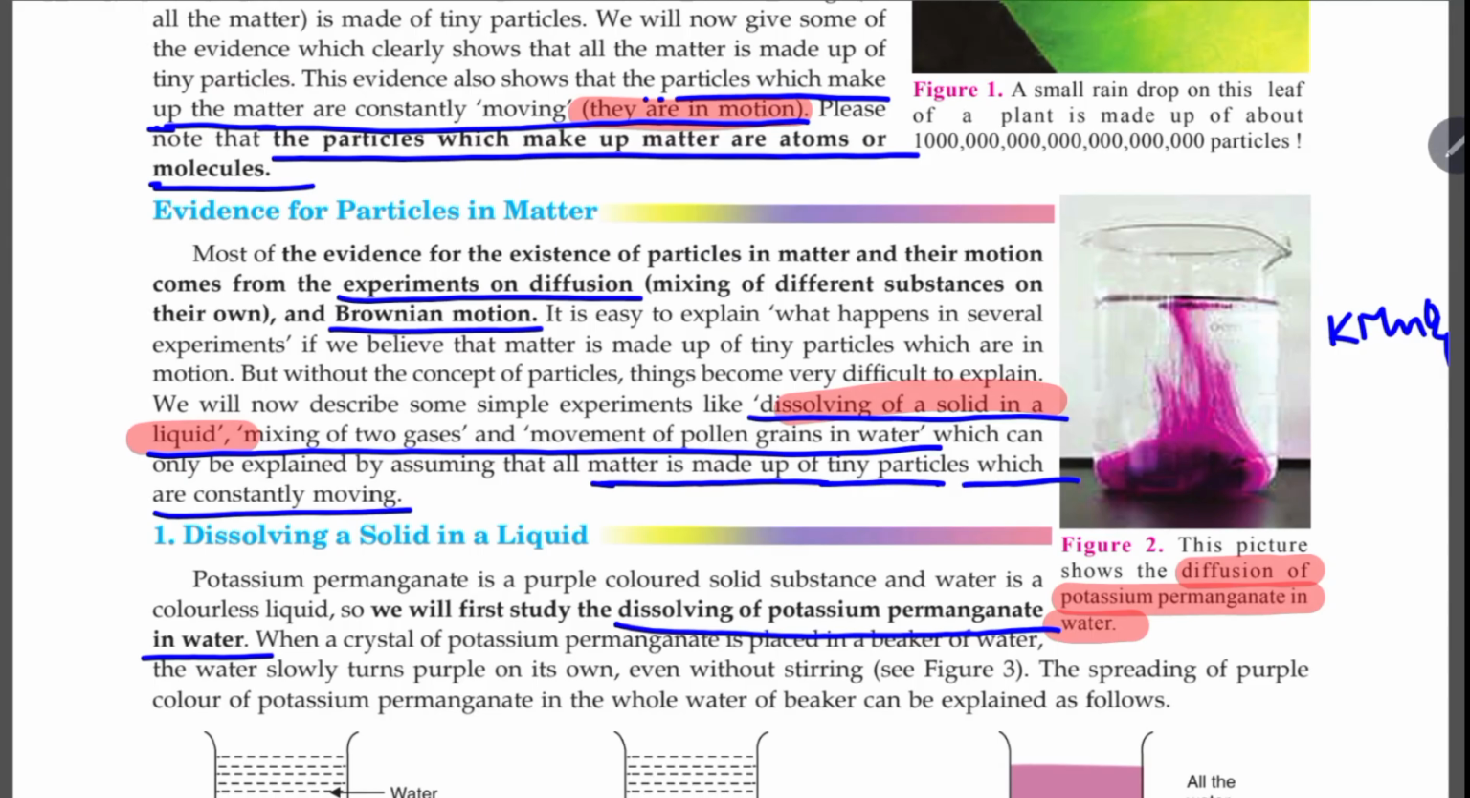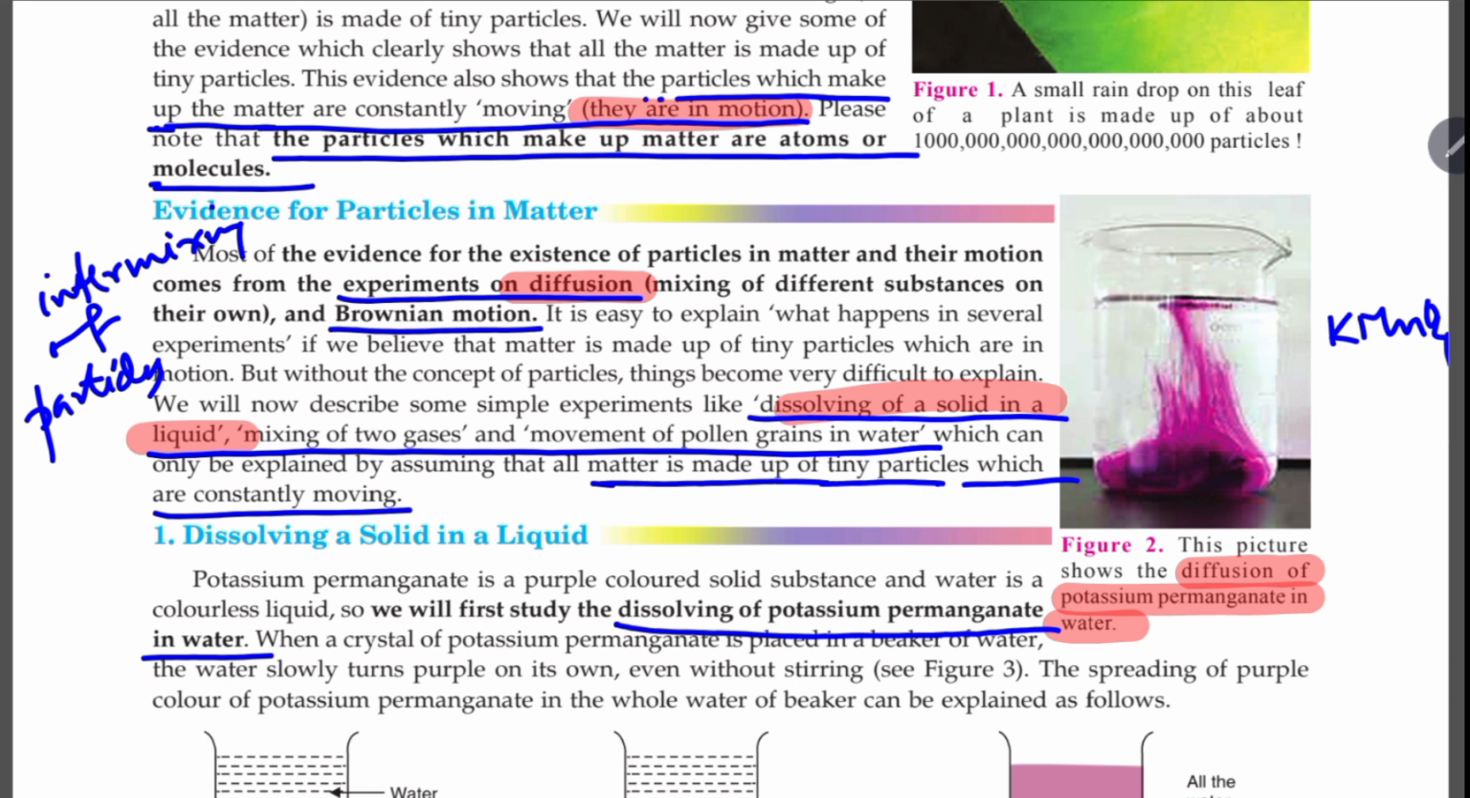So this process is based on diffusion and the experiment is based on diffusion. That is intermixing of particles. What is diffusion? Diffusion is intermixing of particles. Now these particles will intermix on their own without any external factor.